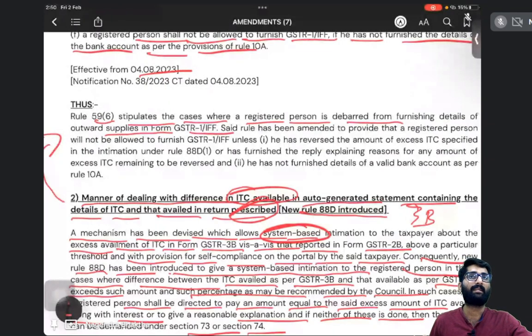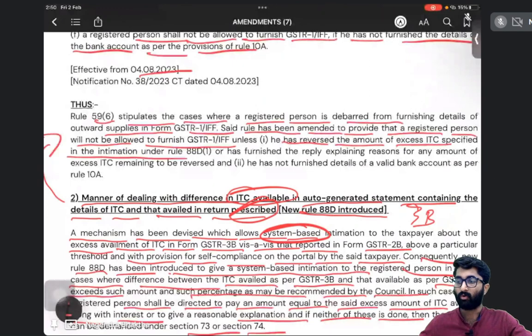Said rule has been amended to provide that a registered person will not be allowed to furnish GSTR 1 or IFF if he has not reversed the amount of excess ITC specified in the intimation under rule 88D(1).